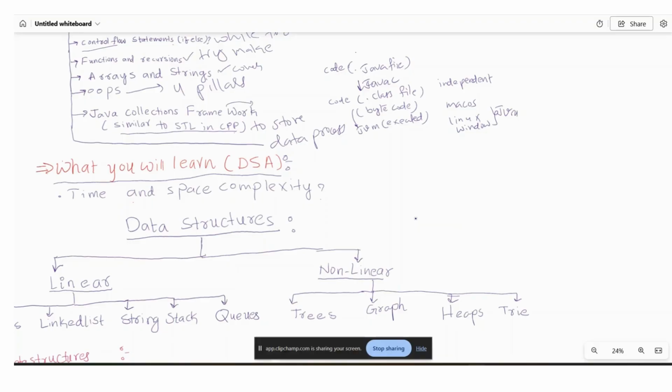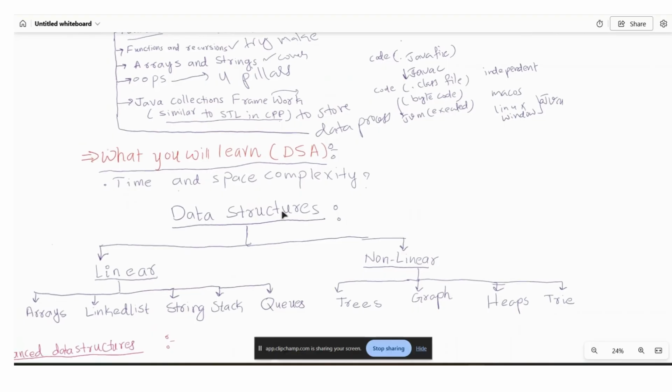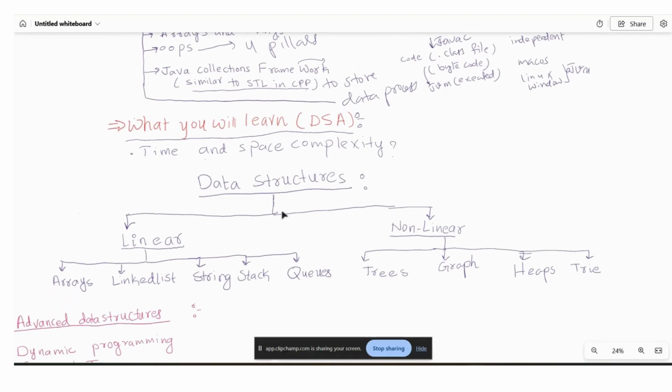When you enter the industry and work on projects, you need to implement code that can work within small constraints and in a small space. So there is a requirement for optimizations. You will get a picture of the role data structures play there. We will definitely relate every problem and every topic to real-world examples. After that we will learn time and space complexity: how time complexity is calculated and how space complexity is calculated.